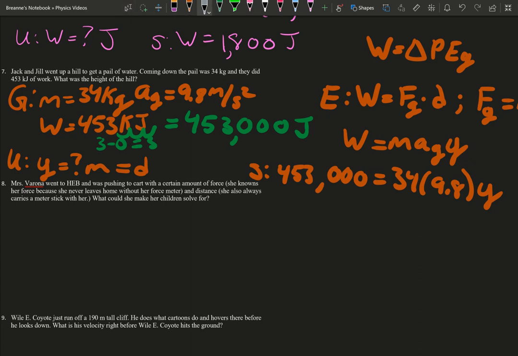So think about this. If we think about givens, she has her force and she has her distance. So what could they make them solve for? Of course we can make her solve for work, because work equals force times distance.